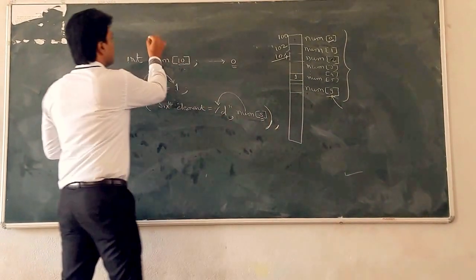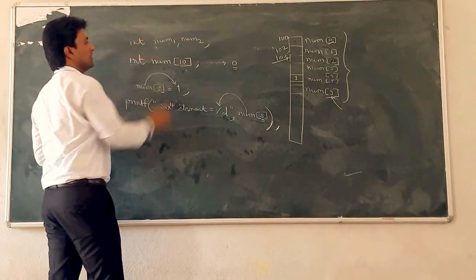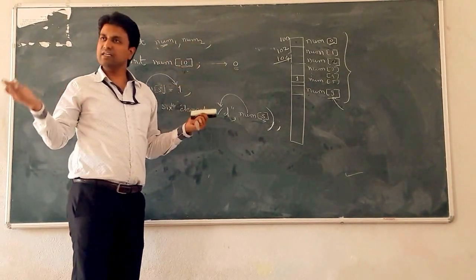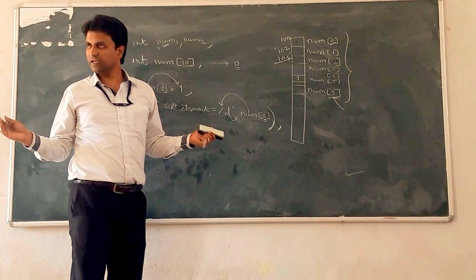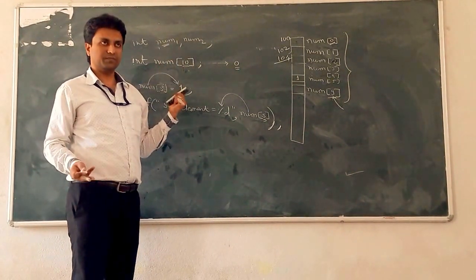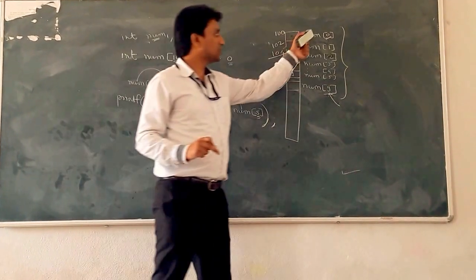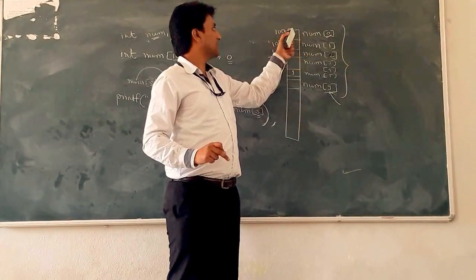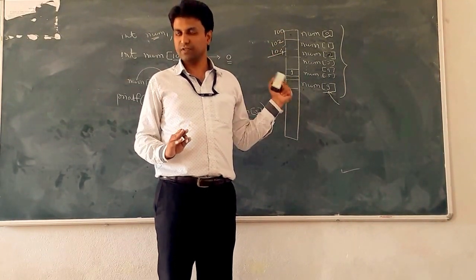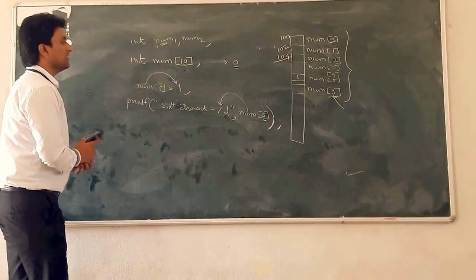If you take num1, num2 of integer type, then for example num1 is stored at the address 100 and num2 is stored at the address 200. No problem, no doubt. Whenever a free location is there on the stack, that number is stored. But array elements are stored in contiguous memory locations. सलग पहिला एलिमेंट जर 100 लोकेशनला असेल तर दुसरा 102 लोकेशनला असणार इंटिजर असल्यामुळे. क्लियर? समजतंय? ओके. Next is how to initialize the array.